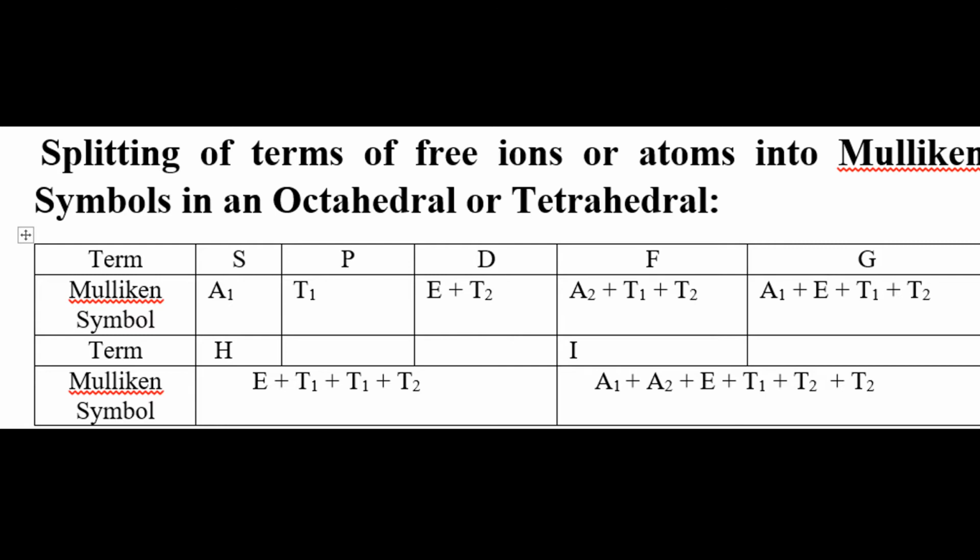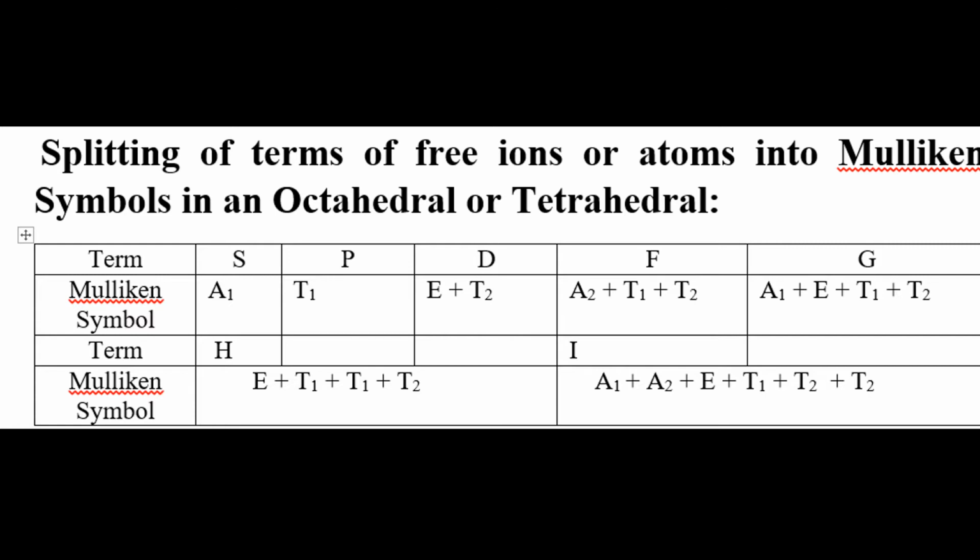One side terms S, P, D, F, G and Mulliken term symbols: in case of S, A1; in case of P, T1; in case of D, E plus T2; in case of F, A2 plus T1 plus T2; in case of G, A1 plus E plus T1 plus T2; in case of H, we can write E plus T1 plus T1 plus T2; in case of I, we can get A1 plus A2 plus E plus T1 plus T2 plus T2.